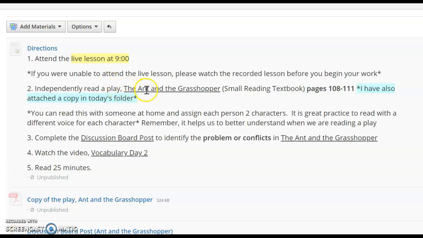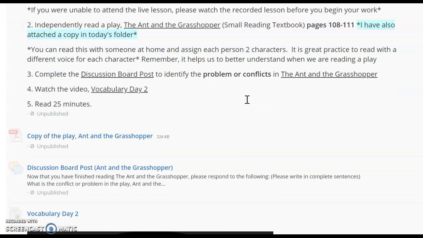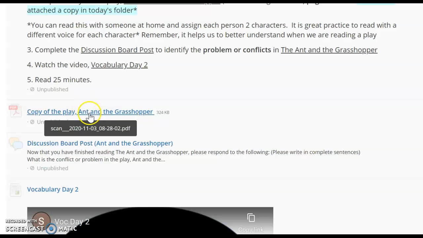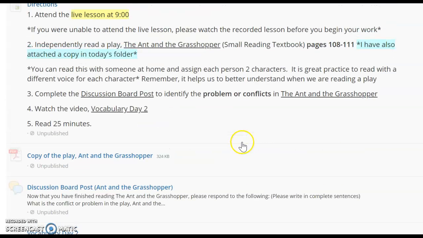It's titled The Ant and the Grasshopper. You may have read other short stories about ant and grasshopper before. This play is located in your small reading textbook. That's the green one with the hard cover that you may have come to school to pick up before we got started with e-learning. If you do not have that book, I have also attached a copy of the text right here for you. That is located on pages 108 to 111.